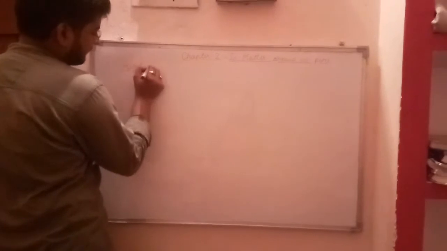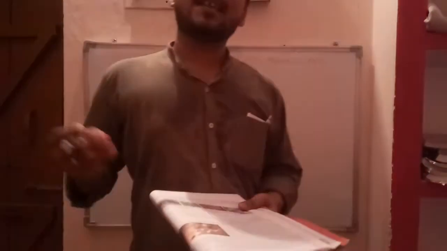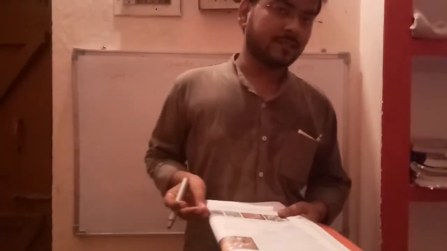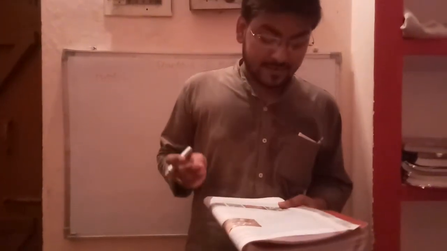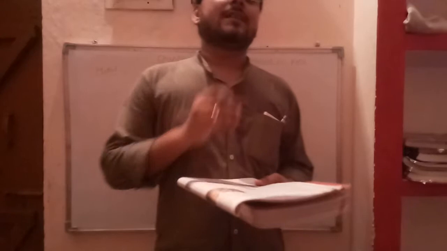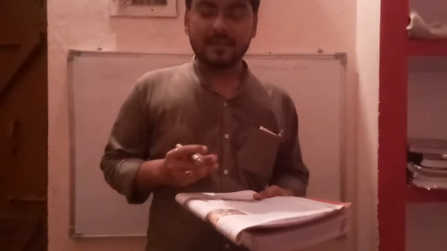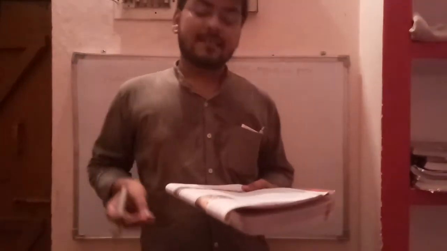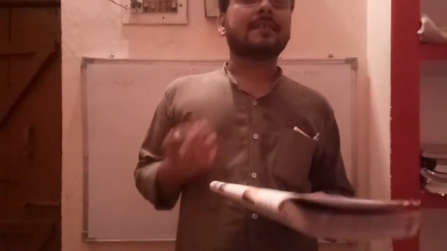So students, what is a metal? Metal is an element. You know students, a metal is an element that is malleable and ductile and conducts electricity.